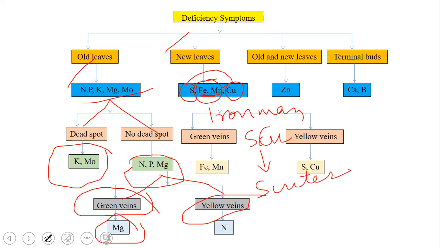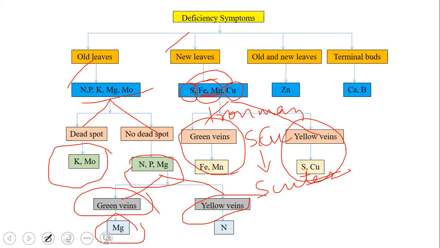Okay, Iron Man is going on the scooter. So likewise you can connect that sulfur, iron, manganese and copper. These four nutrients, these deficiency symptoms will be on the new leaves. Again in that we have green vein and yellow vein. So how can you remember? Iron Man is having green veins, whereas his scooter is having yellow veins. So it is very simple to remember like that.